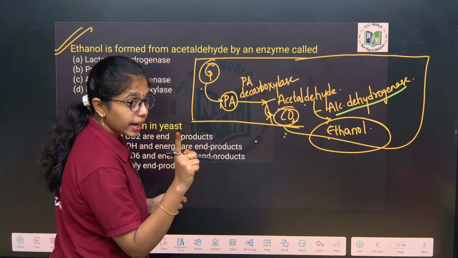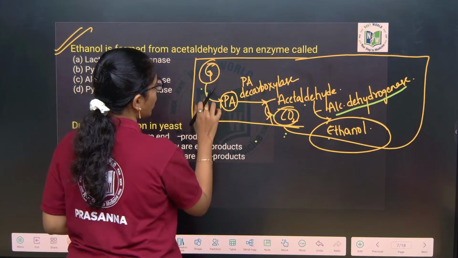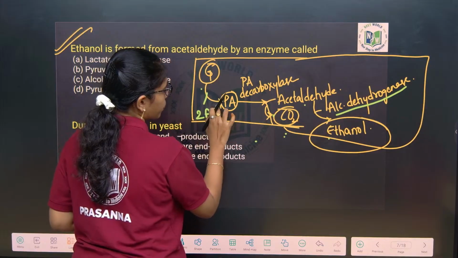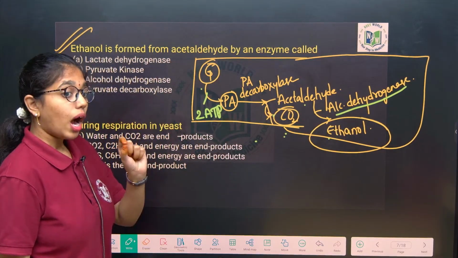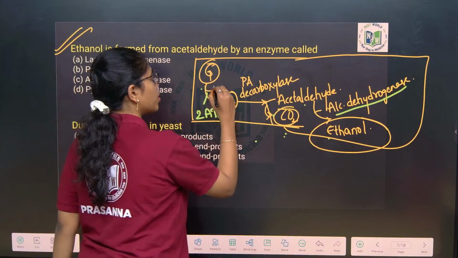Energy, the net ATP production in glycolysis is what? 2 ATP. Yes or no? 2 ATP is the net ATP of glycolysis. How about the NADH that is produced?